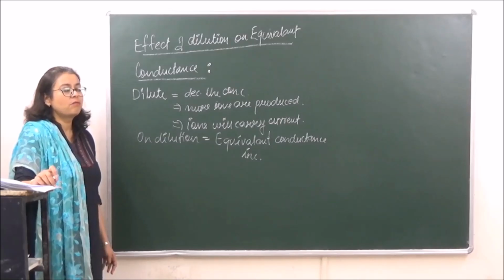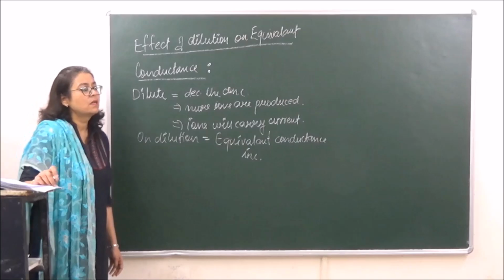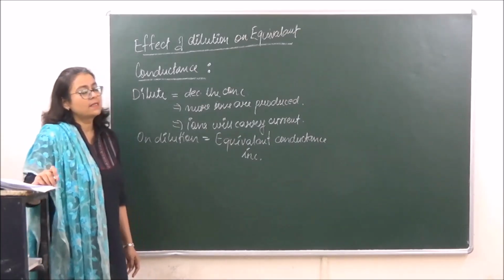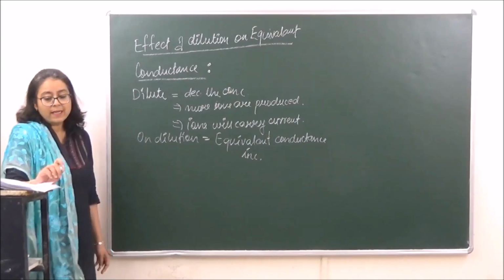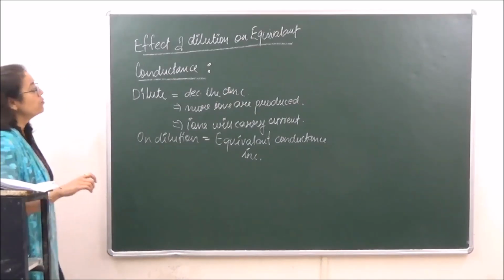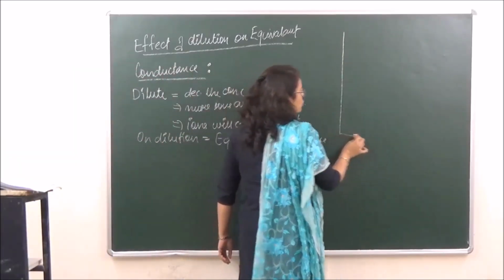We had discussed this before also, that specific conductance keeps on decreasing with increase in dilution, whereas equivalent conductance will keep on increasing with increase in dilution, right? For that, let's draw a few curves for a few sols.